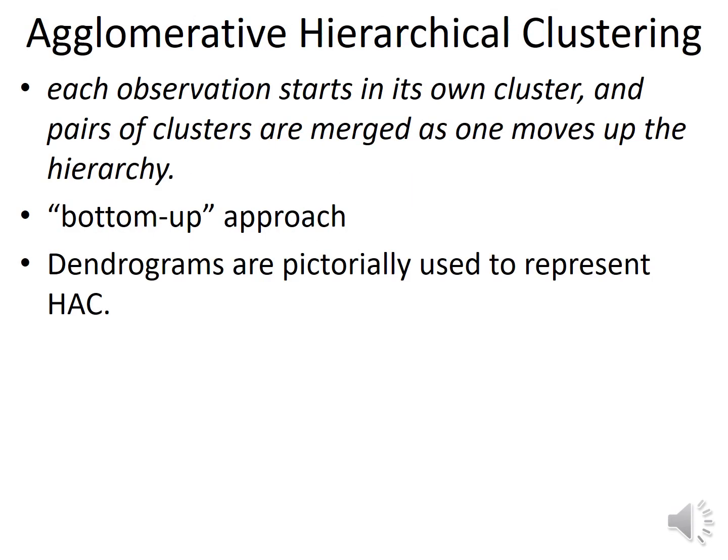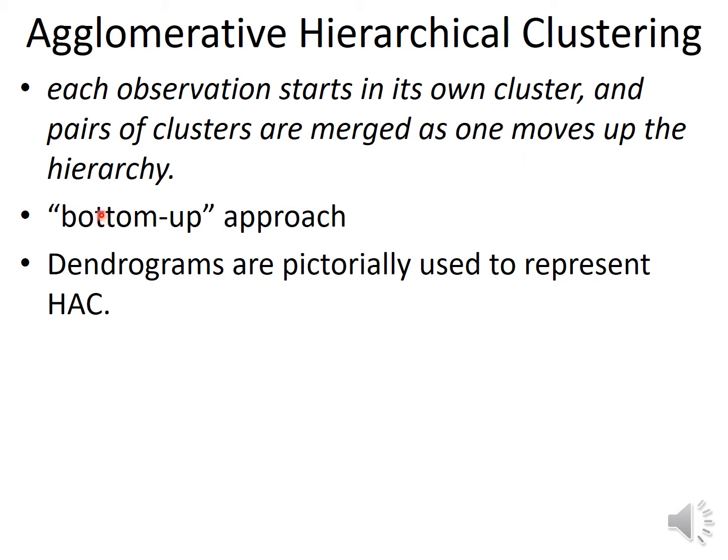So let's discuss agglomerative hierarchical clustering first. In this type of clustering, each observation starts in its own cluster and pairs of clusters are merged as one moves up the hierarchy.